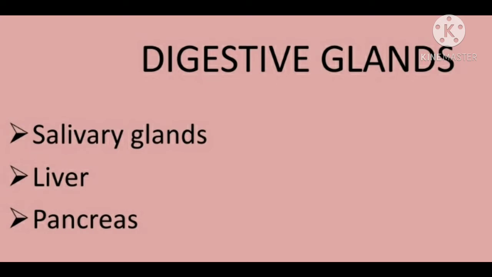Today we are going to start with the next topic of the same chapter, that is digestive glands. Digestive glands are associated with the alimentary canal, which includes the salivary glands, liver and pancreas. These glands secrete the digestive juices which help in digestion, therefore they are called digestive glands. There are three different types: salivary glands, liver and pancreas.